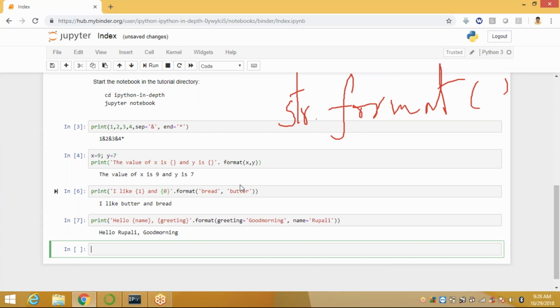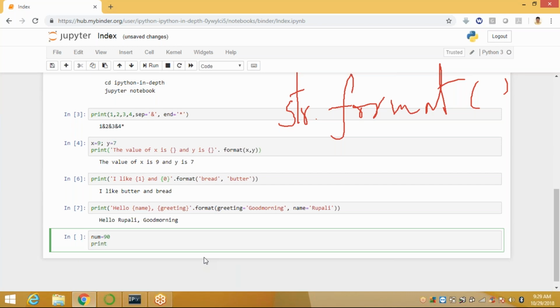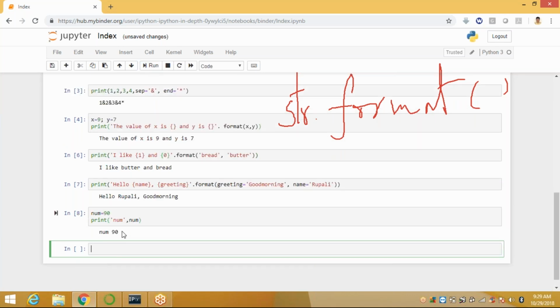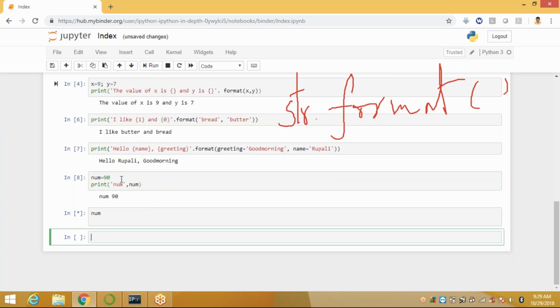Suppose I am taking here number equal to 90. Print number, call number, and it automatically displays 90. Or you can directly call it like this, number equal to 90.